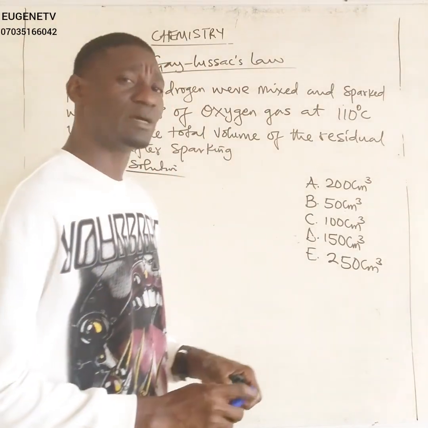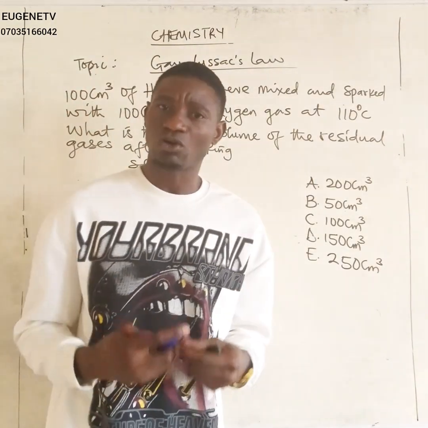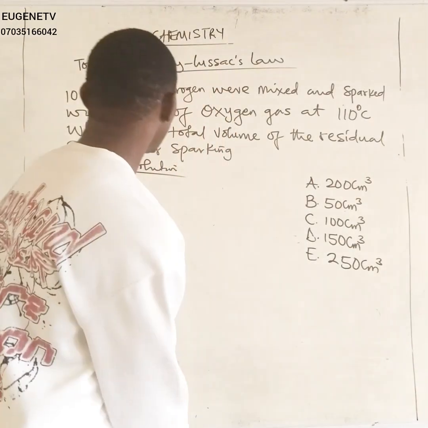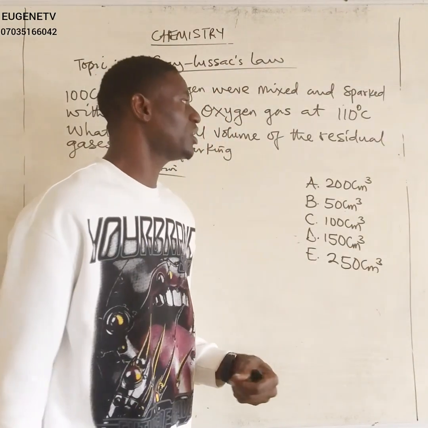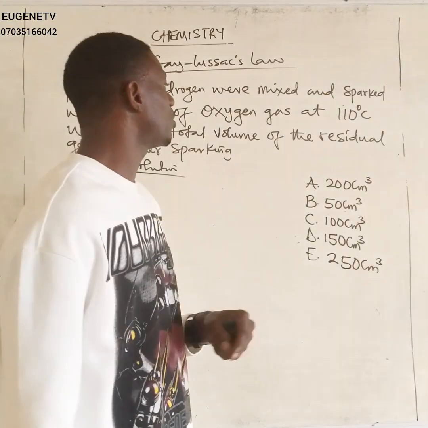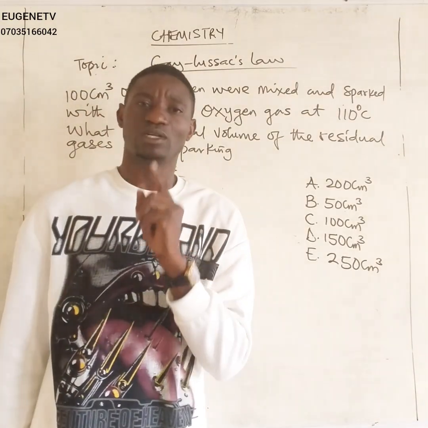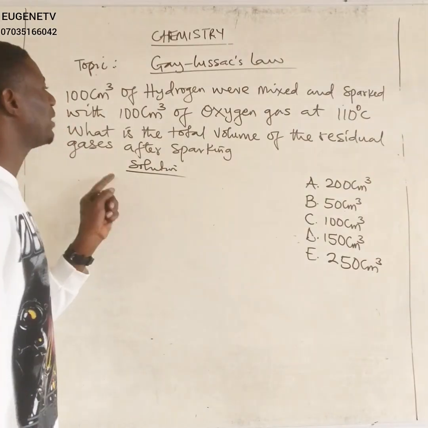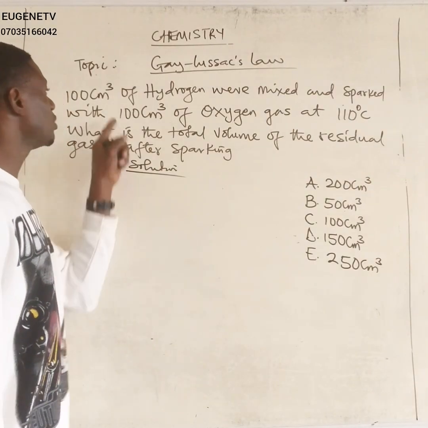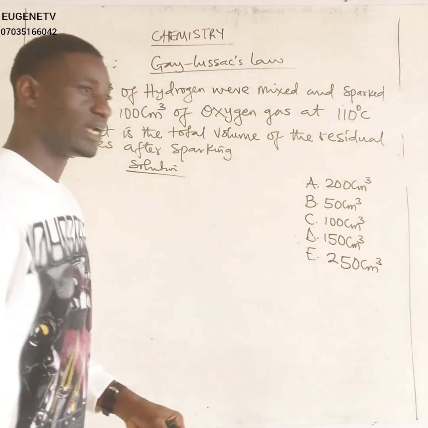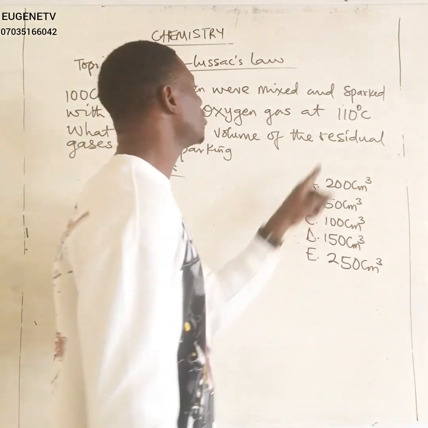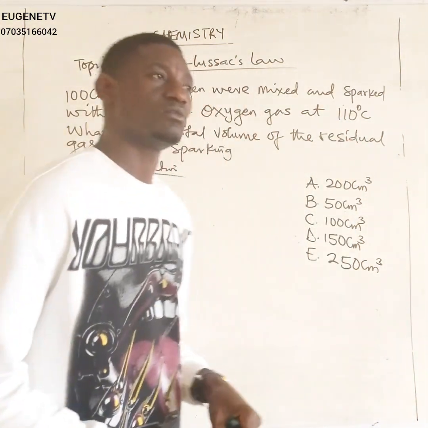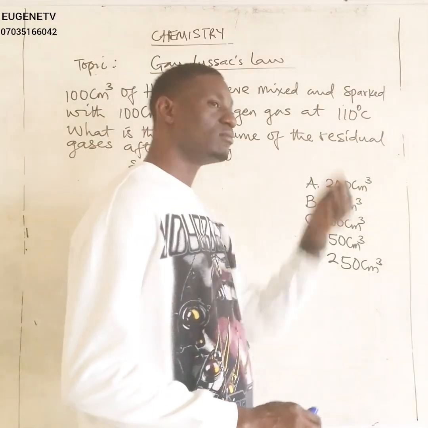And of course, one good thing about this law is that it enables us to convert the number of moles of gases to volume. So there are two things we need to understand very well if we want to solve problems on Gay-Lussac's law. Number one, we must be able to write a balanced chemical equation between the reacting substances. And then number two, we must take note of the temperature of the reaction mixture.